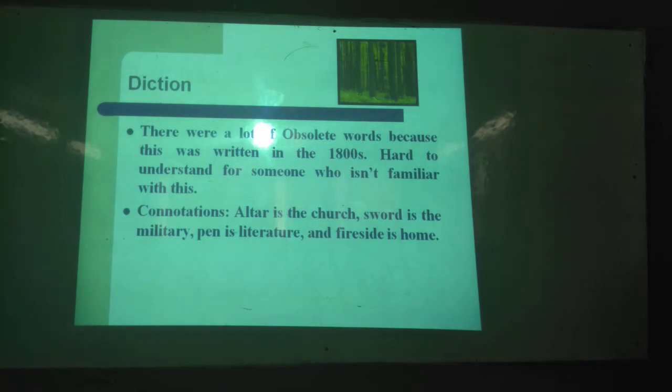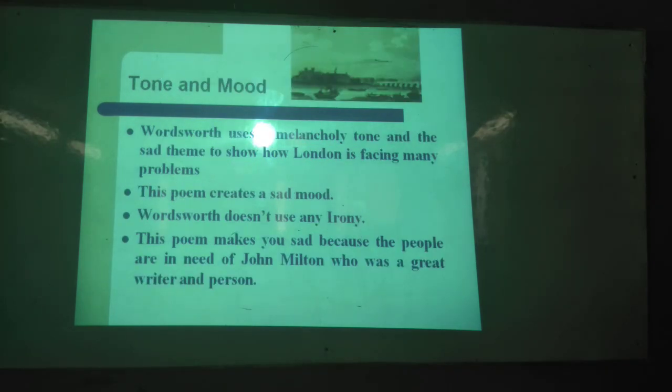Okay. Next one, connotations. Altar is the church, sword is the military, pen is the literature, and fireside is home. Already we have mentioned that. Tone and mood. Wordsworth uses a melancholy tone and a sad theme to show how London is facing many problems at the age of William Wordsworth. So after reading the poem, we can say that this is a melancholic tone. This poem creates a sad mood. Obviously, when you have lost everything else, you have nothing else, so you are sad.